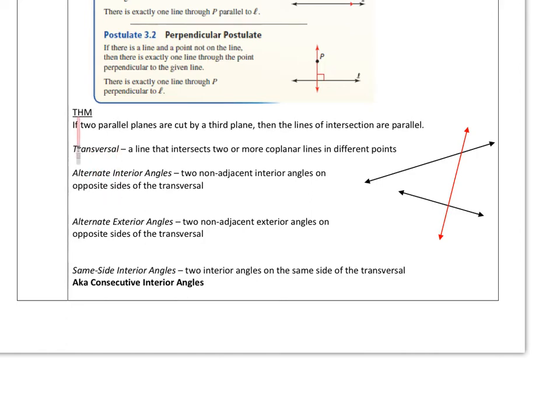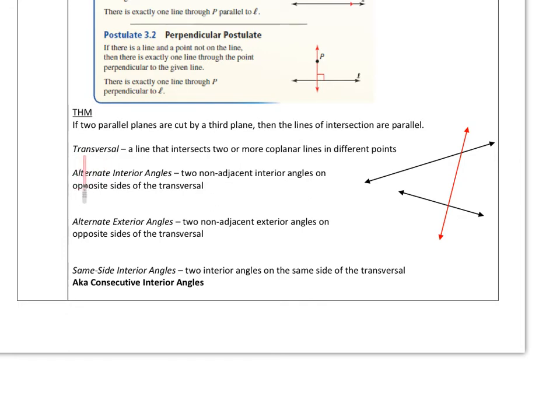Actually, let's talk about this one real quick. Here's a theorem. If you have two parallel planes cut by a third plane, then the lines of intersection are parallel. So this kind of goes along with that, but with planes. Basically think of your ceiling and your floor. They are parallel. They're going to intersect your wall, and so the lines that intersect your wall will be parallel to each other. All right, so now let's talk about this terminology.